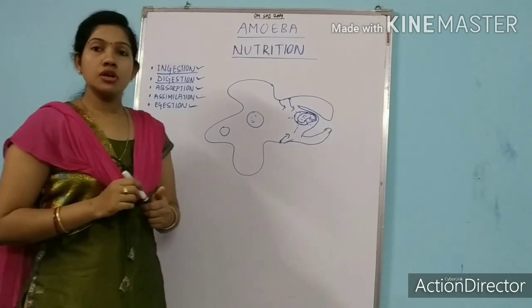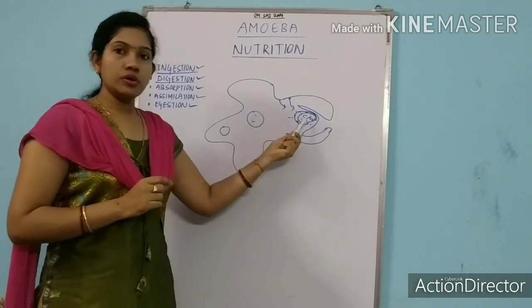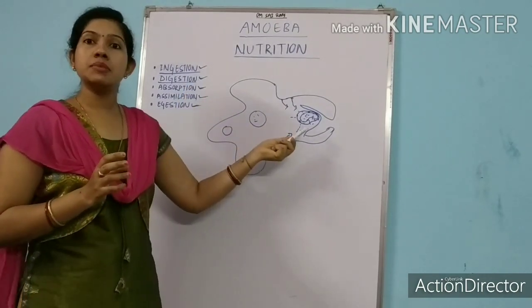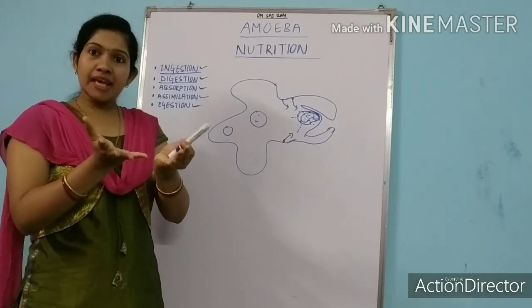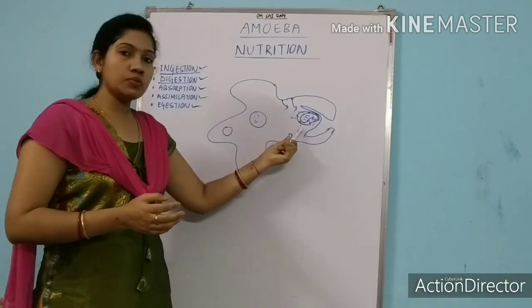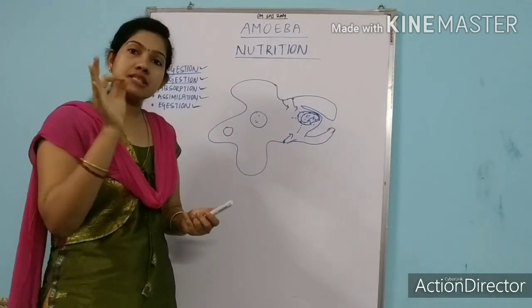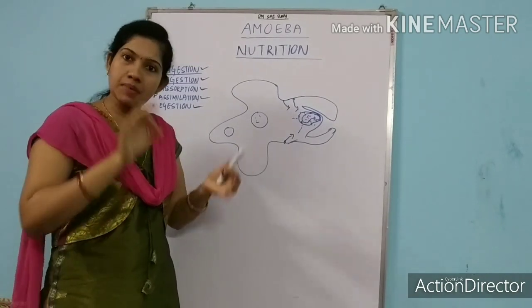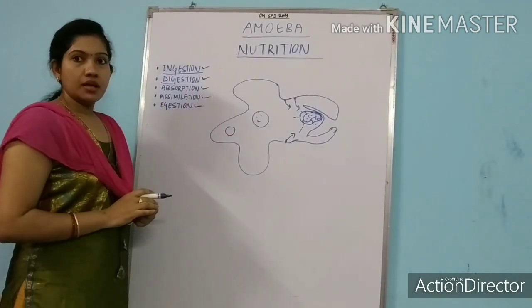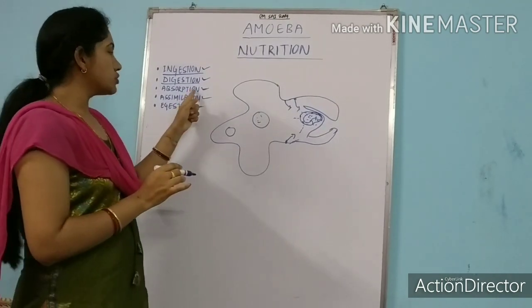Digestion is a process where the food ingested by the amoeba will break into, the complex food will break into simple food by the help of what? By the help of digestive enzymes secreted by the amoeba itself. Okay, so this process is called digestion. The next process is absorption.